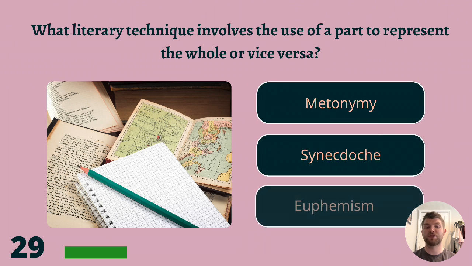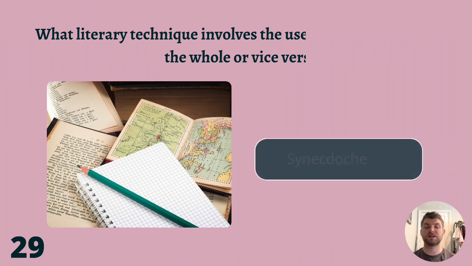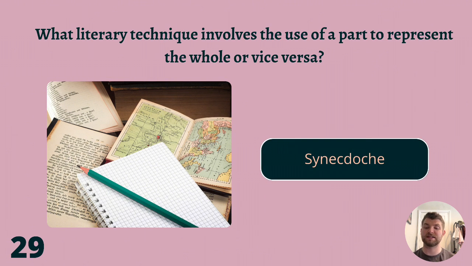29. What literary technique involves the use of a part to represent the whole or vice versa? Metonymy, synecdoche, or euphemism? The use of parts to represent the whole, the answer is synecdoche.